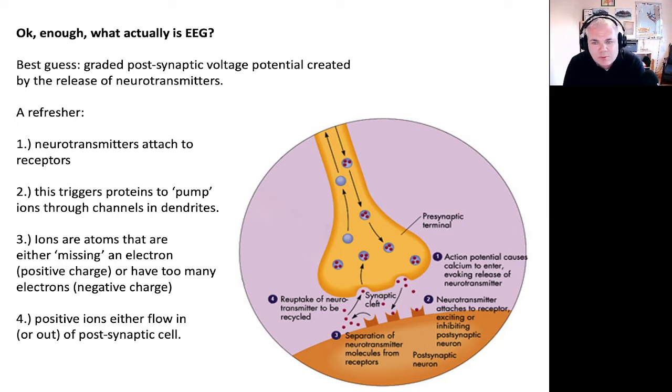Now, many of you might kind of get what I'm talking about here, but I thought I'd very briefly review this concept. Neurotransmitters attach to receptors, right? So if we have a terminal button of a cell and something happens here, proteins release neurotransmitters, they cross the synaptic cleft, and they bind to receptors on the dendrites of the postsynaptic cell. And as a result, we get this opening of ion channels, and ions start to pass the cell membrane. Ions are atoms that are either missing an electron or have too many electrons. So when they cross over the cell membrane, they create a voltage potential in the postsynaptic cell. They change the voltage in the postsynaptic cell.